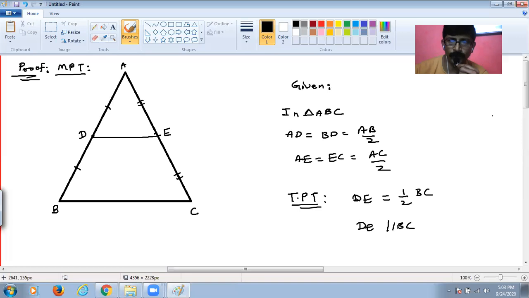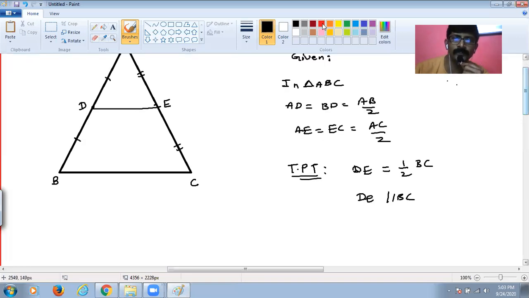So for this, students will have to do some construction. What do we do? We have to do some construction. So what construction will we do, students? Let's see. I will extend this side up to, let's say, F, such that CF is parallel to BD.